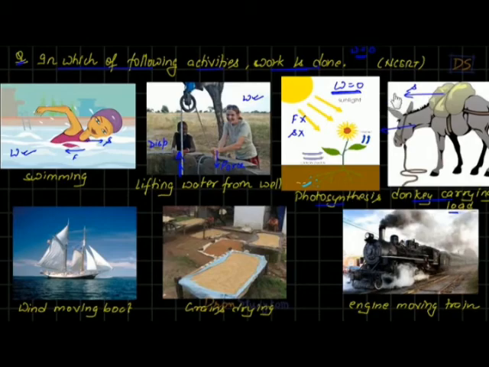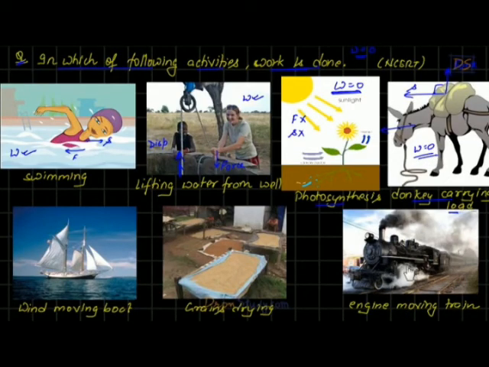So displacement is in this direction, and this donkey must be applying force on this load in upward direction, right? So force and displacement, they are perpendicular. So clearly work done is 0 in this case, students. Understand? Right?